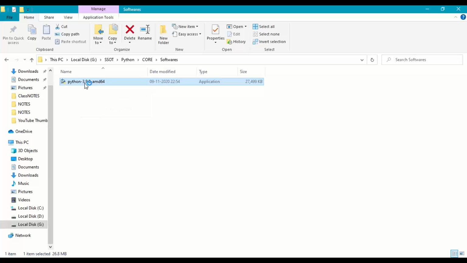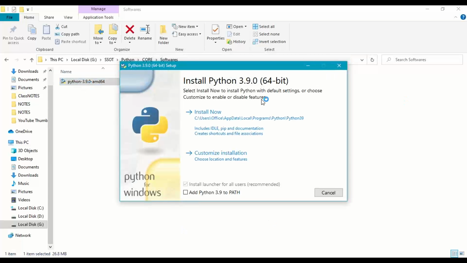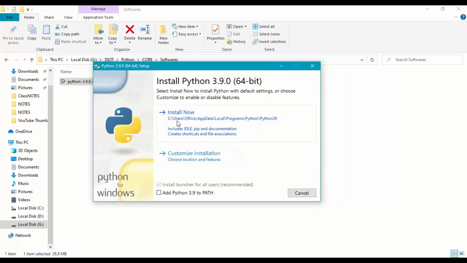So double click on the file. Right, now it is asking for fresh installation. Okay, right. So Python will be installed in C:, users, username, app data, local, programs, Python, Python 3.9.